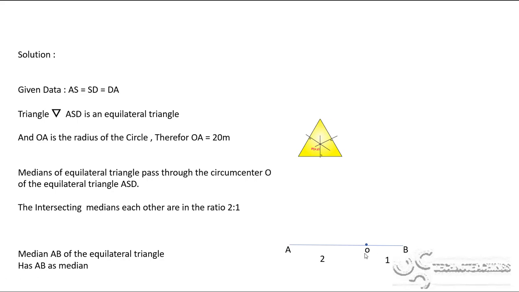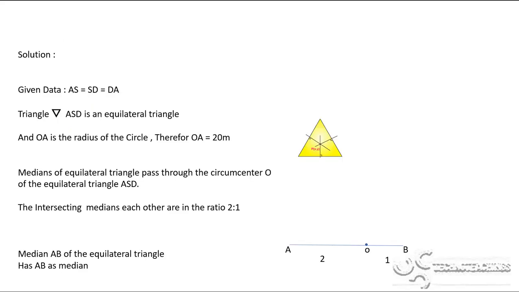So AB is a median of this equilateral triangle. Now the equation is: OA divided by OB is equal to 2/1, where OA is 2 and OB is 1. With respect to ratios, we rewrite this into fractional form. OA divided by OB is equal to 2/1, right?